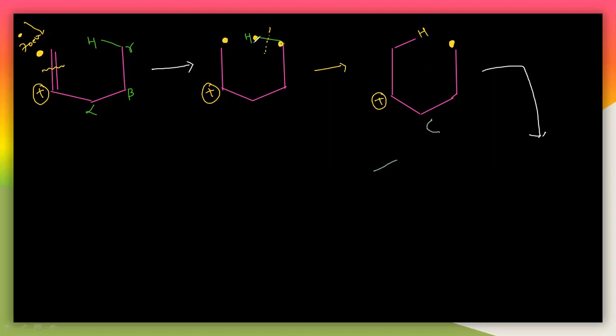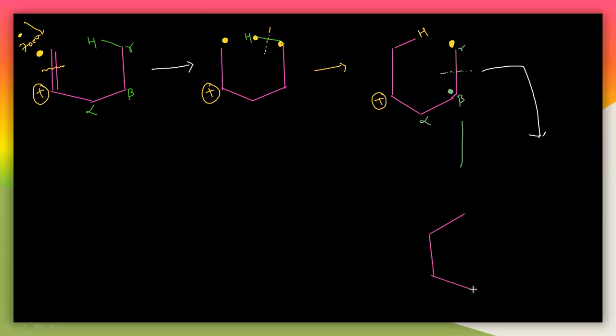Now here in this particular list, you can see first this bond again will break down like this. This is alpha, this is beta, and this is gamma here. Whenever this bond breaks down, you will get again this radical like this. So I will write again the structure here. Here this is hydrogen. This is again the bond.